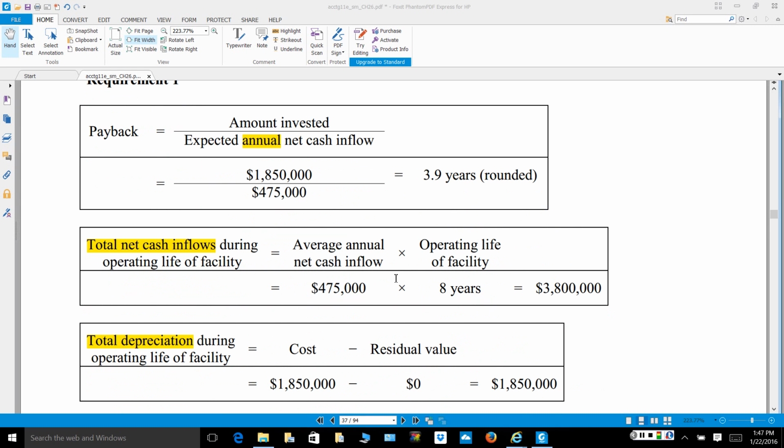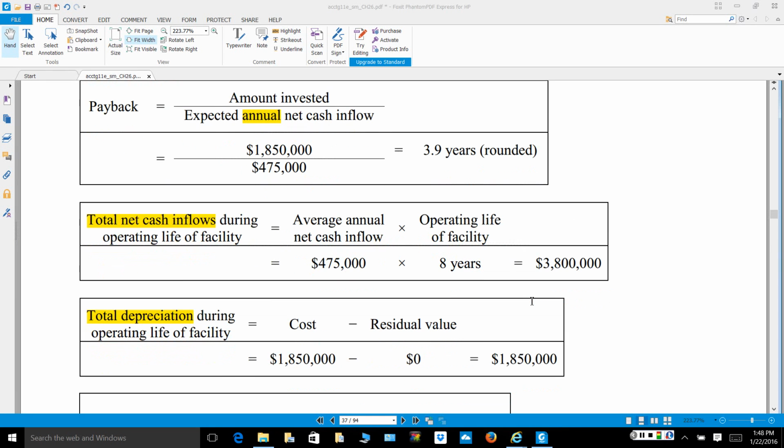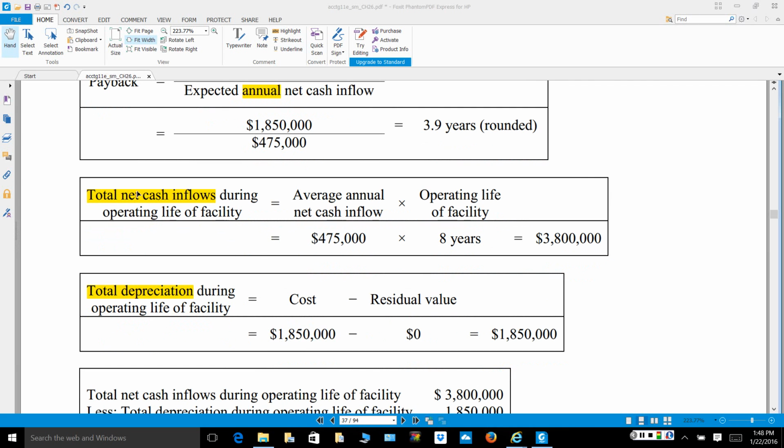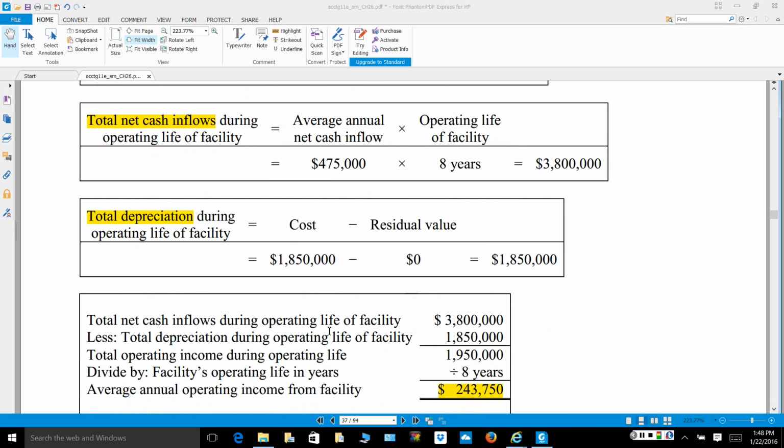Let's look at the accounting rate of return. So we need to know the total number of cash flows during the operating life of the facility. So we're looking at our total cash inflows, and this was the $475,000 times 8 years, $3.8 million. Remember, since this is the accrual basis of accounting, we want to back out any non-cash related expenses such as depreciation. So we take our total cash inflows from the cost savings and revenue that we'll generate. This is our net cash inflows per year. We subtract our depreciation of $1,850,000 when we have our total.